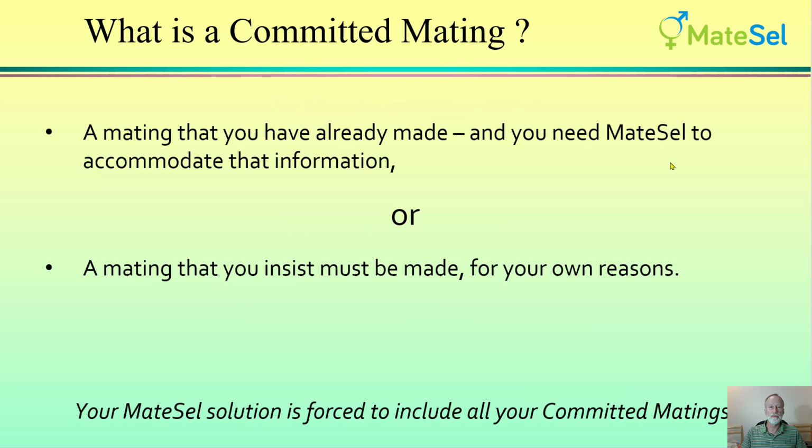So what is a committed mating? It's one of two things. It's either a mating that you have already made, this is generally the case, and you need Matesel to accommodate that information about that past mating in the current analysis, and why you need to do that I'll explain in just a moment. The alternative is that it's simply a mating that you insist must be made for your own reasons. So you may have semen in the tank and you might want a particular cow to be mated to a particular bull and you want that to be part of the solution, then you can use this feature for that. Your Matesel solution is forced to include all of your committed matings in that solution.